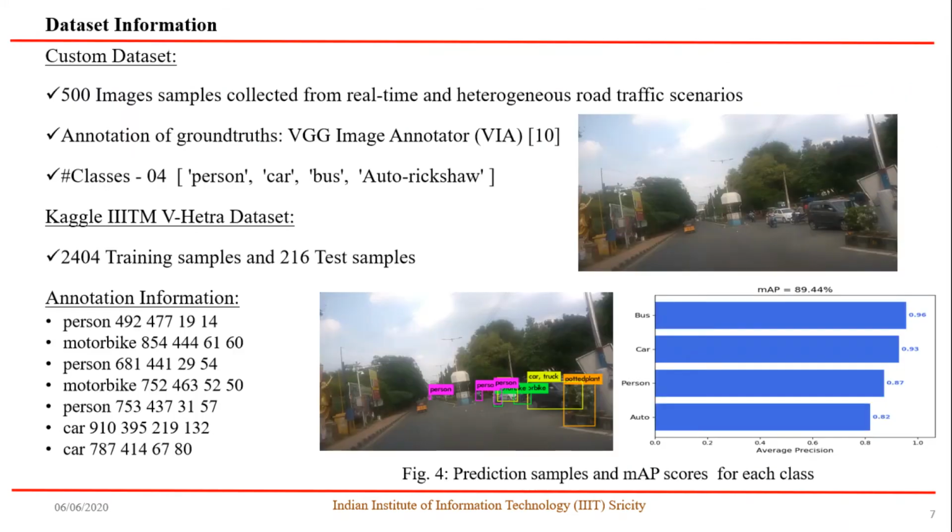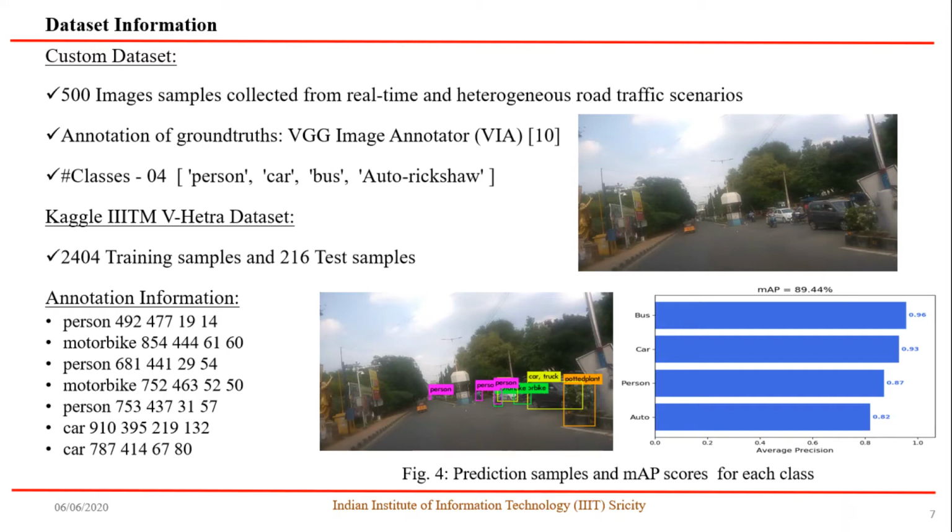We have collected our own custom dataset considering both the day and night driving scenarios. As part of this dataset, we have chosen 500 images initially to work with, and for annotating the ground truth information of each and every object in the frame as shown in Figure 4, we have used the VGG Image Annotator tool.